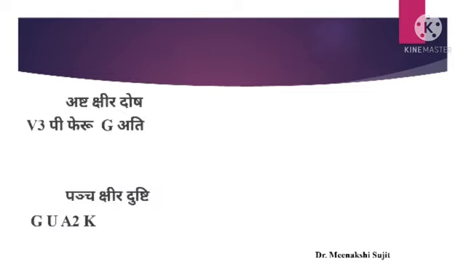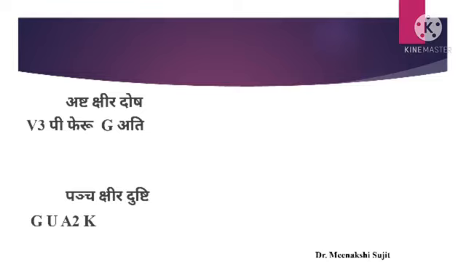Next topic is a simple one, that is you have the classifications of Ashtakshira doshas and Panchakshira dushti in your syllabus. I made a simple short formula so that at least by seeing my video you can remember. I made this short form for the Ashtakshira doshas. Ashtakshira doshas are 8 Kshira doshas. You can shortcut as V3 P Feru G Ati. What are those?